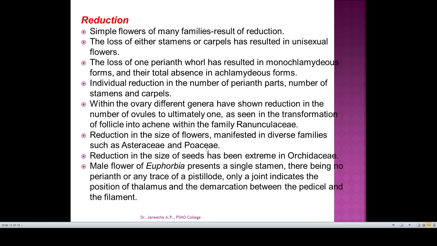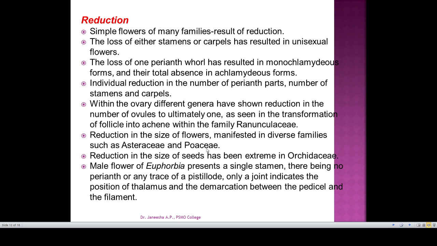We know Magnoliaceae, which we consider a primitive family, has a large flower, whereas Asteraceae and Poaceae, which are considered advanced, have a small flower size. So there is reduction in the number of floral organs and in size, and also reduction in the size of seed, where the reduction has been extreme in Orchidaceae, which has very minute seeds.